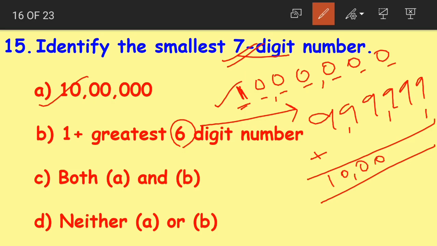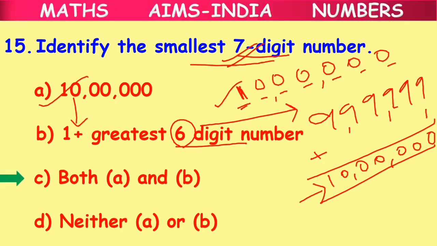Again we get 10 lakhs, which is equal to the smallest 7-digit number. So the correct answer for this question will be option C, both A and B. Both A and B form the smallest 7-digit number: 1 plus greatest 6-digit number, or you can simply say 10 lakhs.